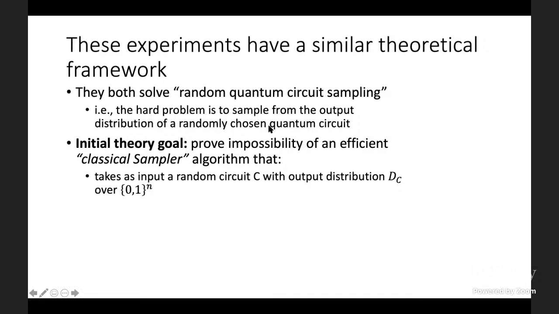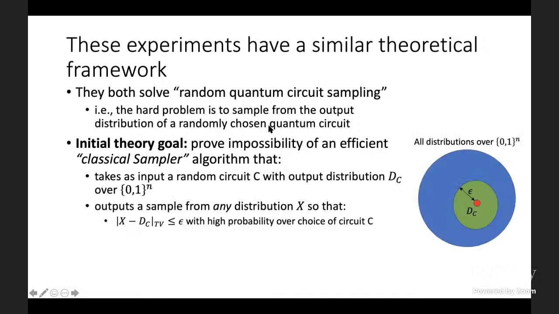And then the classical algorithm, given this circuit description, should output a sample from any distribution X that's close in total variation distance to D_C with high probability over the choice of C. So we're trying to show that no such classical sampler algorithm can exist to sample the output distribution of a random quantum circuit. That's the goal.